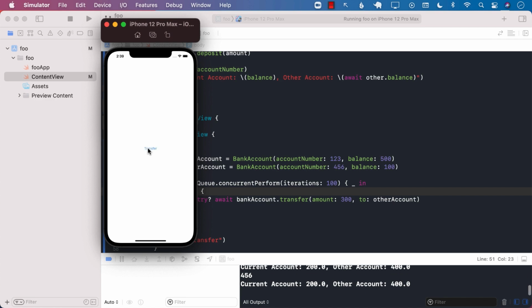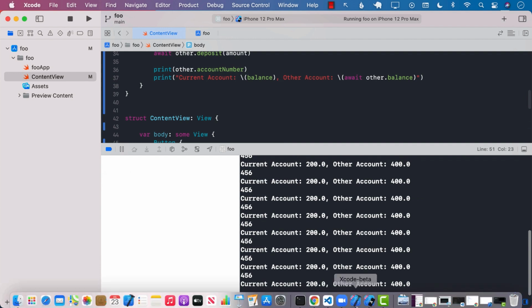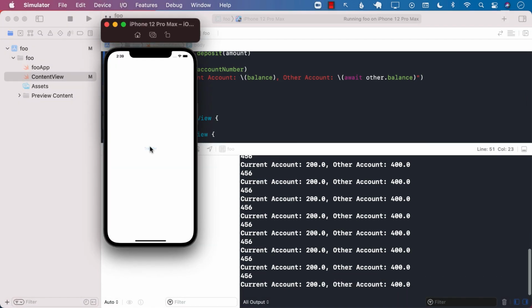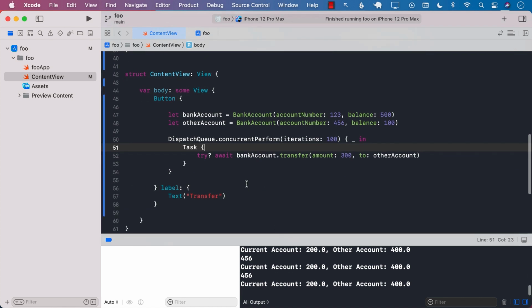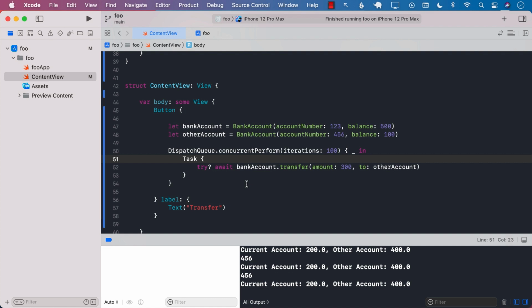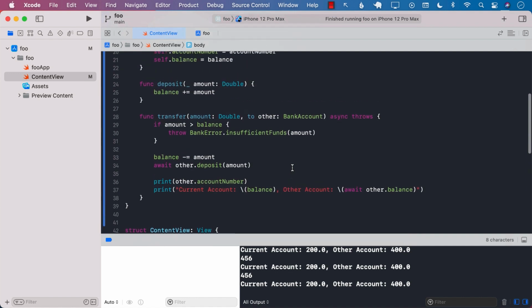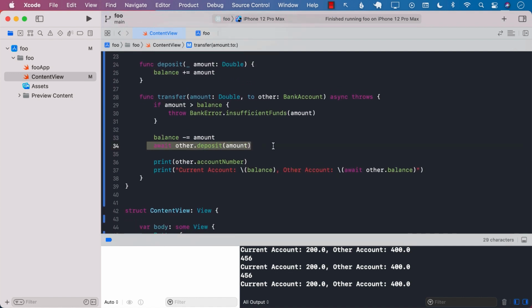Now, no matter how many times I click, it always prints out the correct result because only one transaction or transfer is taking place. So this is making sure that we have solved this race condition and concurrency issues that we were facing when we were using classes. Now, since the transfer function is called, we will wait for the deposit to happen. So this is with a suspension point, and no thread can simply jump in and start changing things unless and until that particular task is completed.